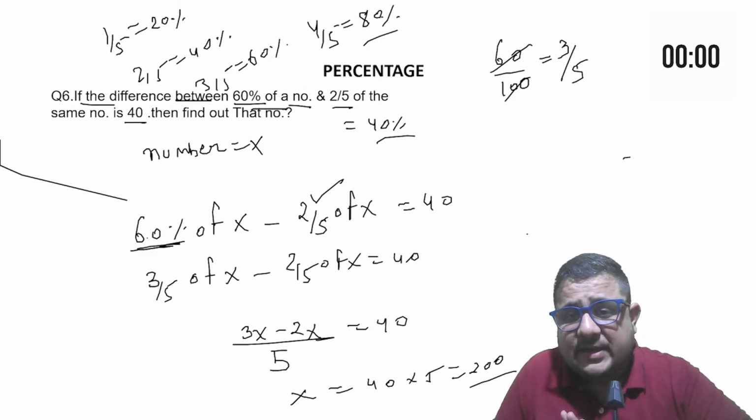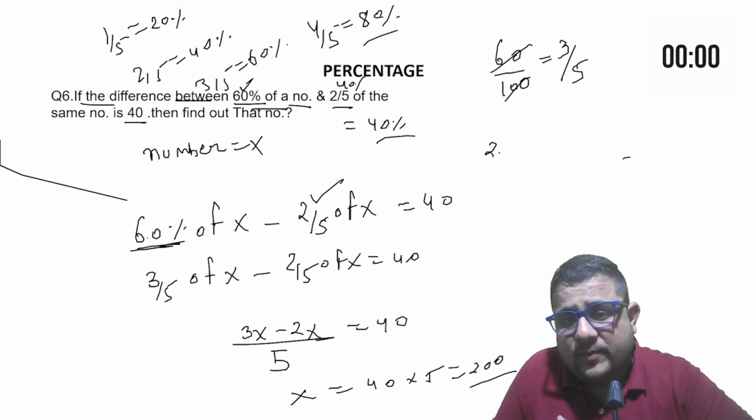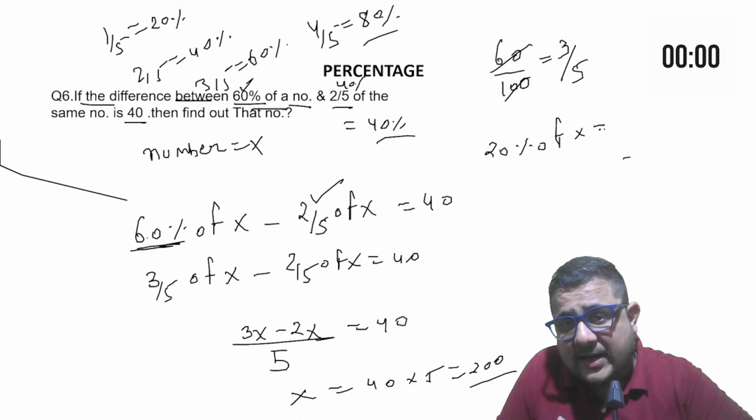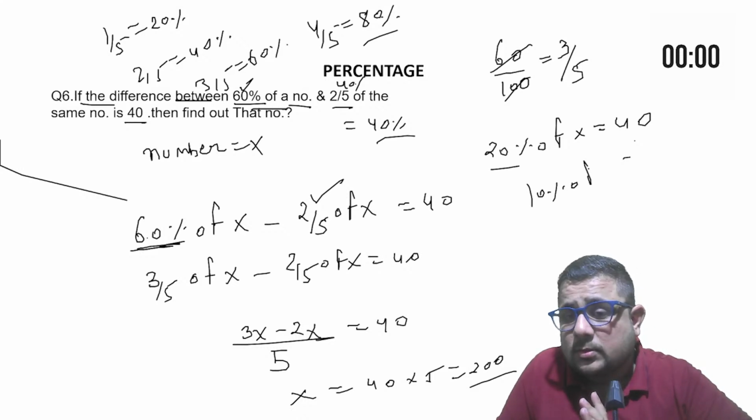3/5 will be 60. 4/5 will be 80. 4 times of 1/5. Right? So 60%, directly you can do. 60%, and 2/5 means 40%. 60% minus 40%. So you will get 20% of that number, and that is 40, the difference. So 20% is 40, then 10% would be what? 20, just half. And 100% would be 200.